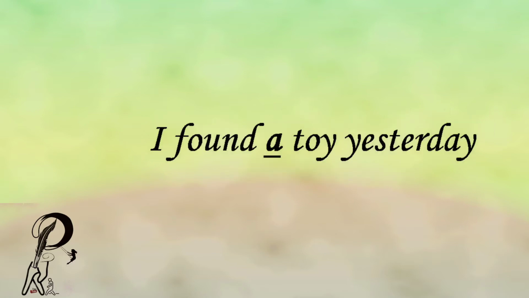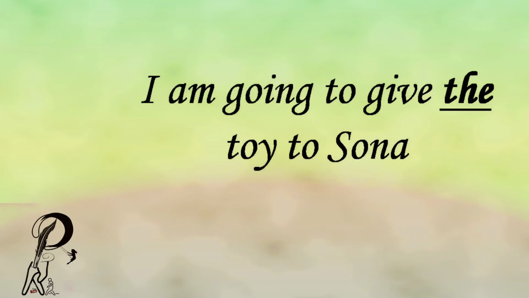I found a toy yesterday. It is the first time I mentioned a toy. For the reader or the listener, it is not a specific toy. So, we use the indefinite article a. If I am continuing the story, I am going to give the toy to Sona.